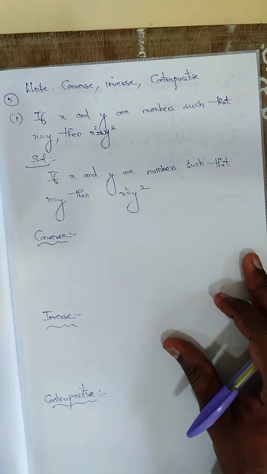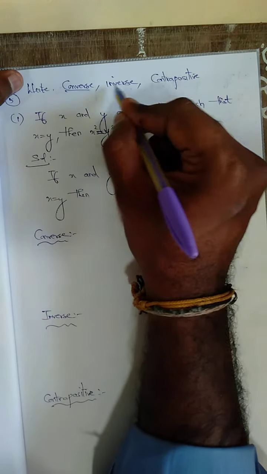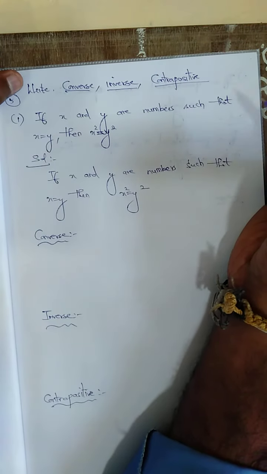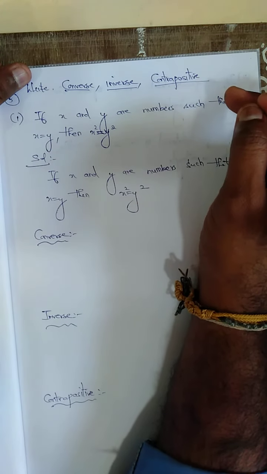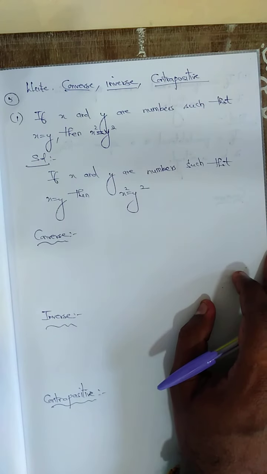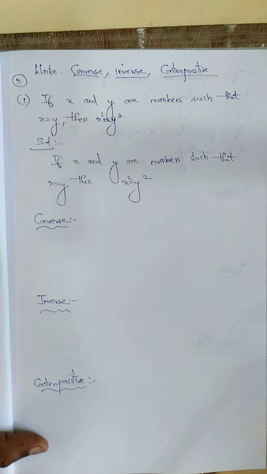No problem, it is only easy. Converse, inverse, contrapositive. I did not give any examples in the introduction, but while doing the sums it is very easy to do, so I left it out. I am going to give them now while doing the sums.